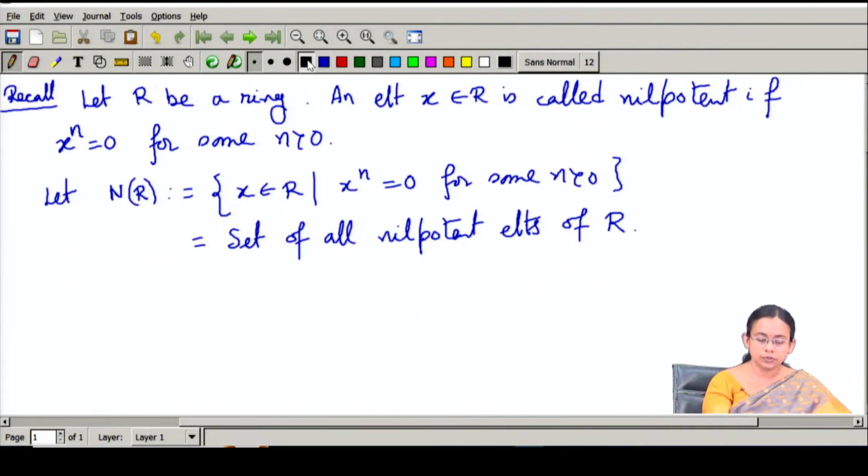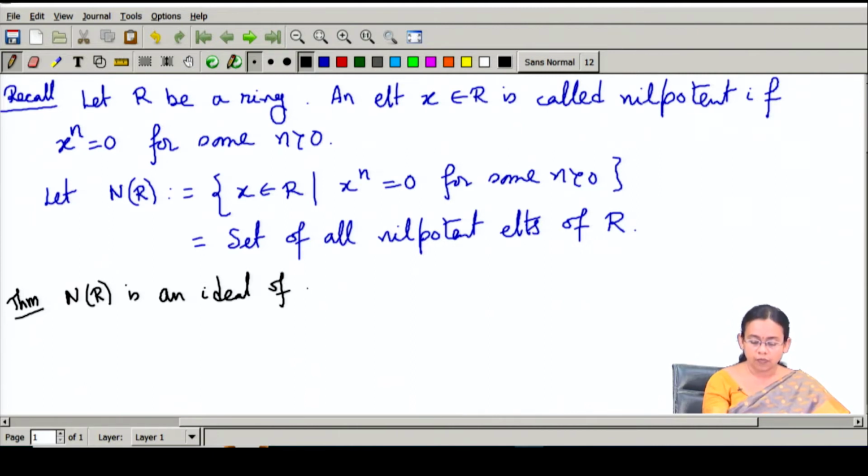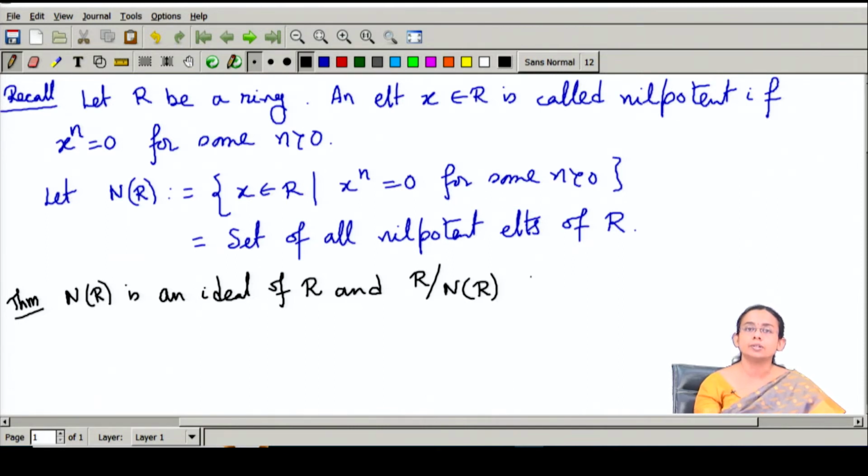So, the first thing that we would like to prove is the following theorem, which says that N(R) is an ideal of R, and not only that, if you consider the quotient ring R modulo N(R), then in this quotient ring there will be no non-zero nilpotent elements, because we are going modulo the set of all nilpotent elements.